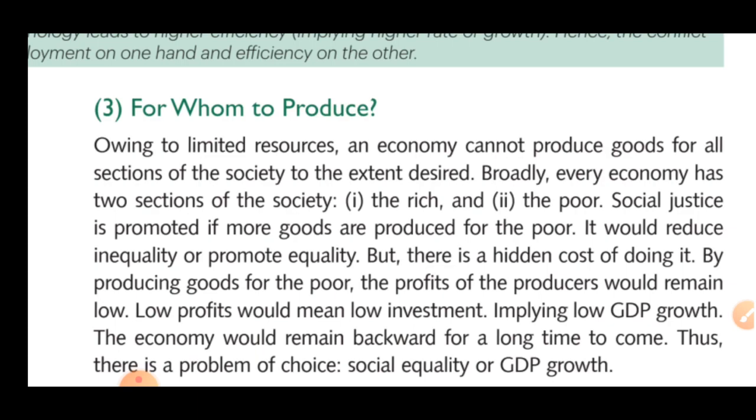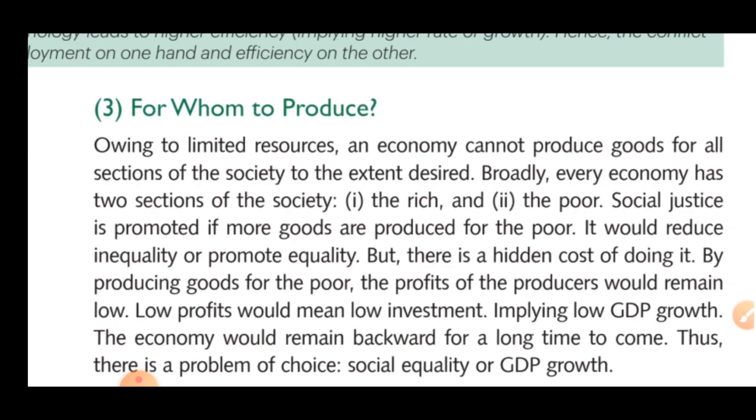If we're thinking about the rich, we are not thinking about the cost. If we're thinking about the poor, then we have to concentrate on the price as well. So for whom to produce also comes with two things: first is richer or poorer. If we're thinking about the rich, then we are not thinking about the price. No matter whether the price goes up or down, a rich person will purchase it. If we're thinking about the poor, then we have to look at the price as well, because the poor have a limit on purchasing things. He may not purchase a thing beyond some level.